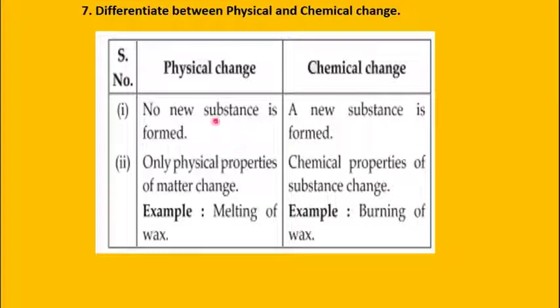Now, what is the main difference between physical and chemical change? In a physical change, no new substance is formed, whereas in a chemical change, a new substance is formed. In a physical change, only physical properties of matter change, but in a chemical change, the chemical properties of the substance change. An example of physical change is melting of wax, and an example of chemical change is burning of wax.